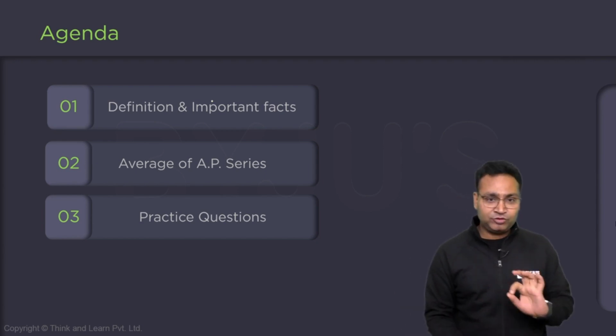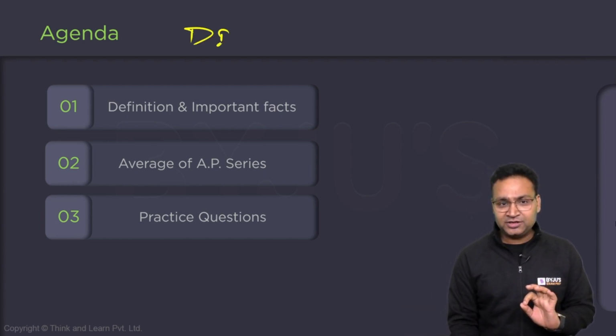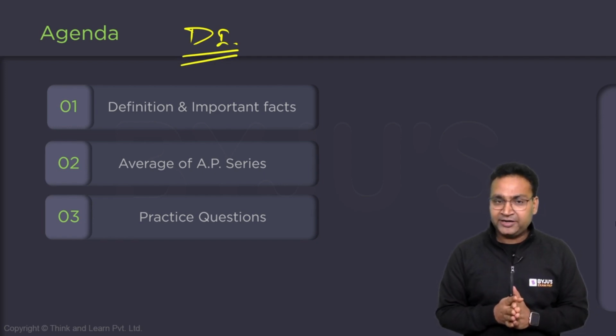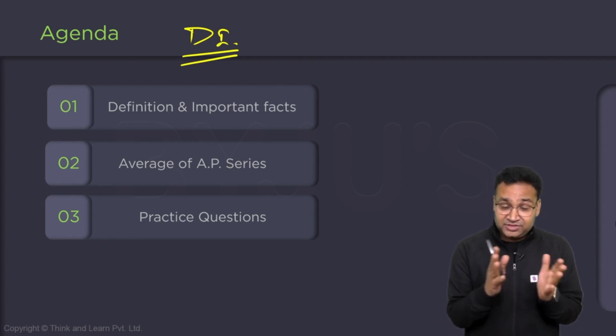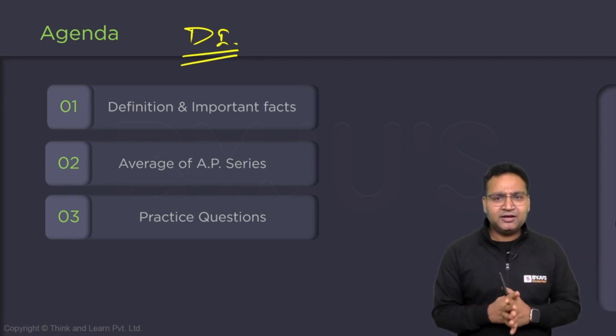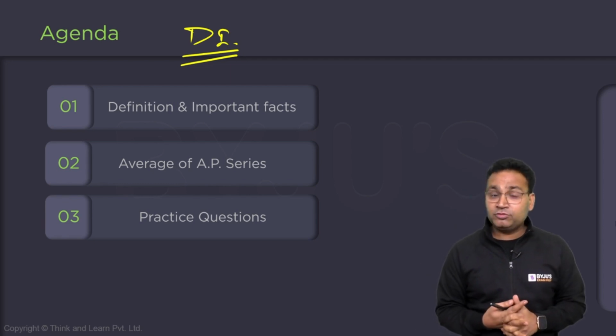Apart from this, in data interpretation, almost every second or third question you will see the word average, weighted average, or something like this, which is very important to cater.